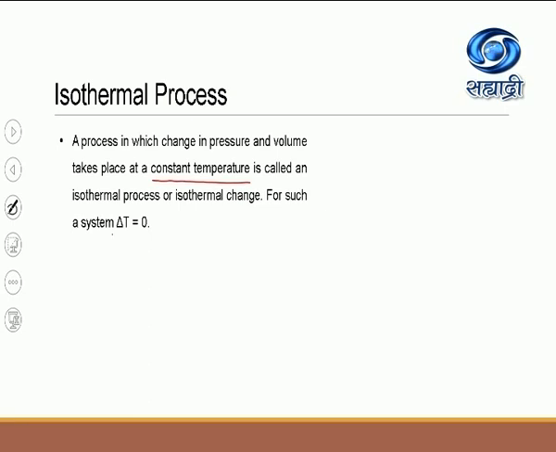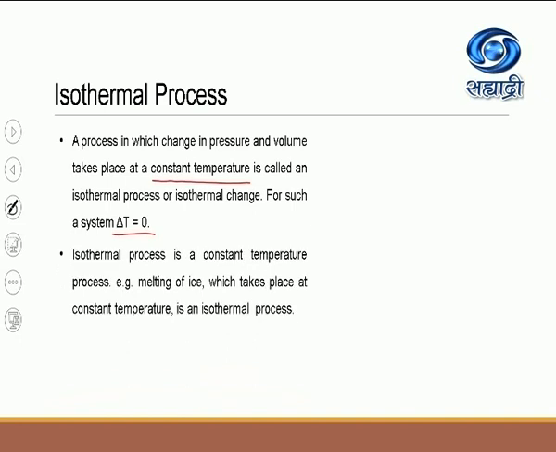For such a system, delta T is equal to 0. Now what do you mean by delta T? Delta T means no change in temperature. So change in temperature which is equal to 0 means, in other words, the process is carried out by keeping the temperature constant. So such a process is called as isothermal process.